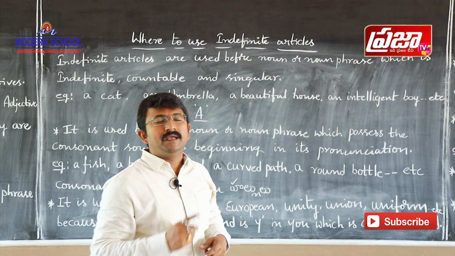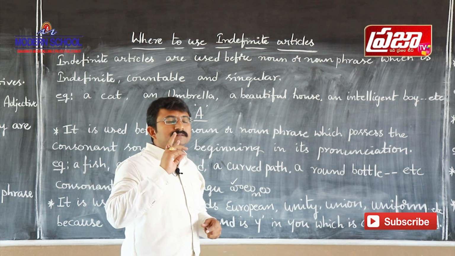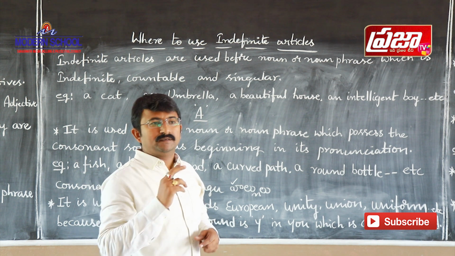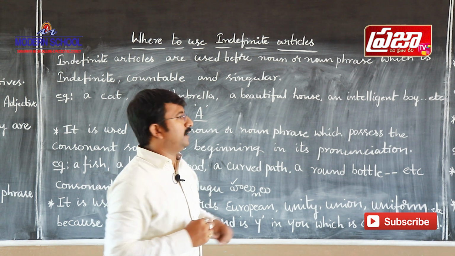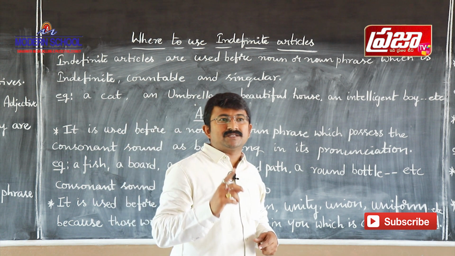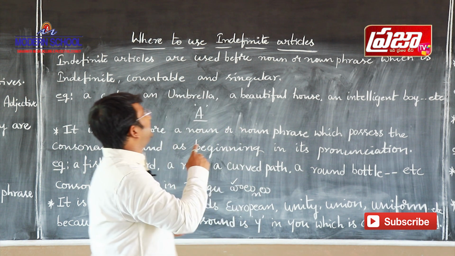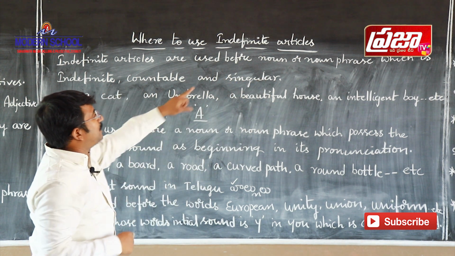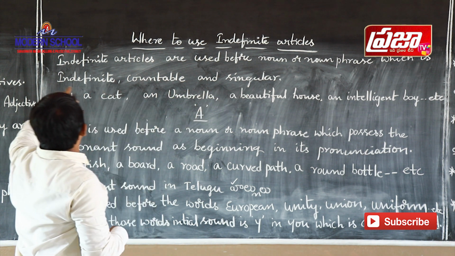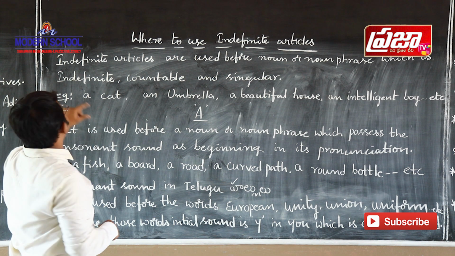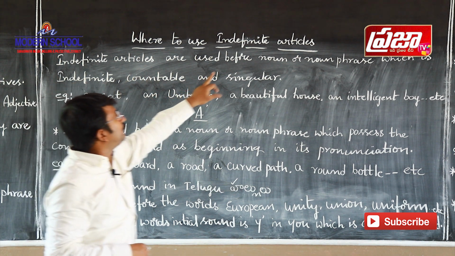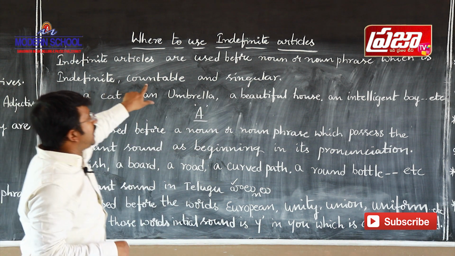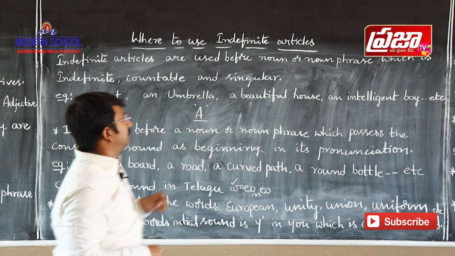If the number is more than one, that is 2 or 3 or 4, then it is the plural form of the noun. But the noun before which we use the indefinite article must be singular. So the main point to remember is that the noun before which we use the indefinite article must be indefinite, countable and singular.